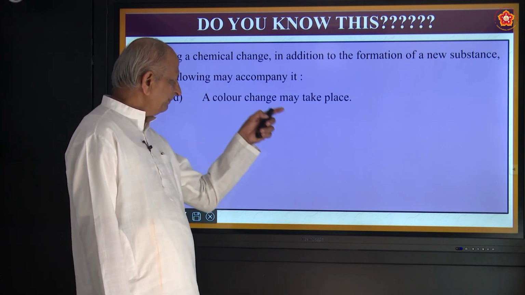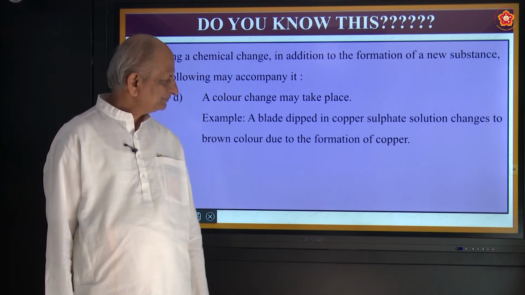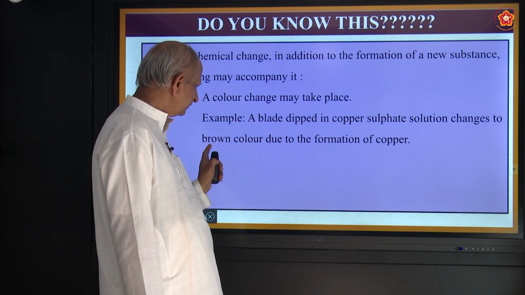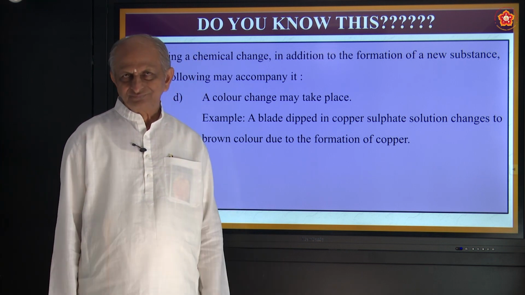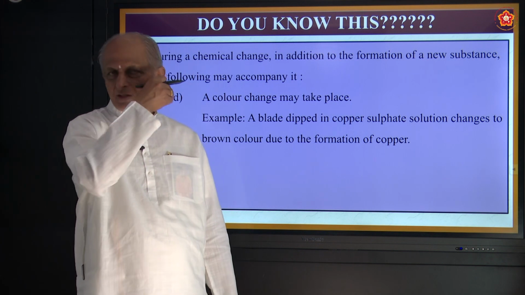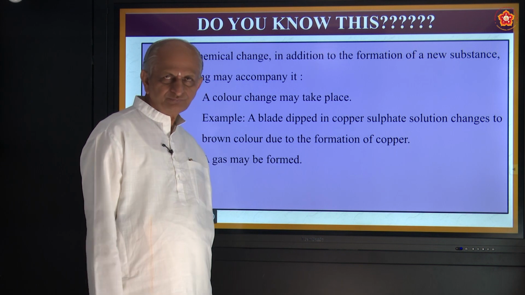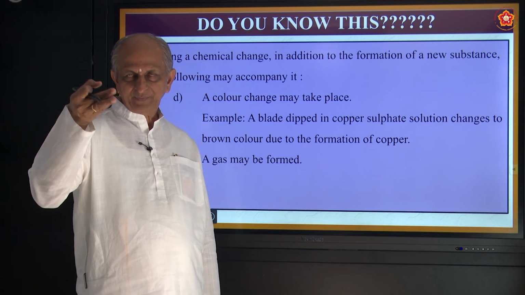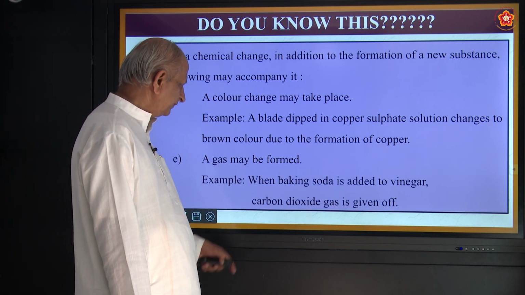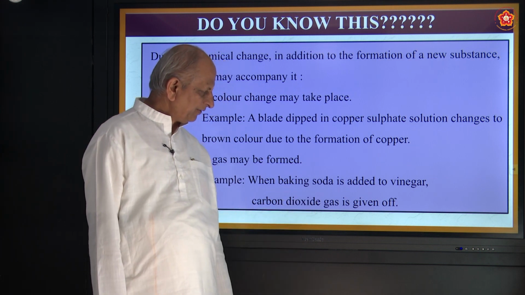One more is color change may also take place. Just now I gave the example of eating betel nut. A blade dipped in copper sulfate solution changes to brown color due to the formation of copper. So, copper deposits on the blade. Okay, a gas may be formed. We have seen in the case of vinegar with baking soda, carbon dioxide gas is formed. When baking soda is added to vinegar, carbon dioxide gas is given off.